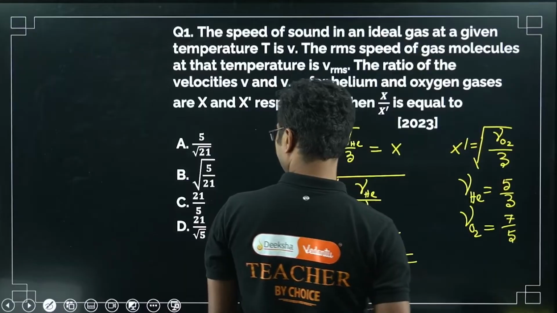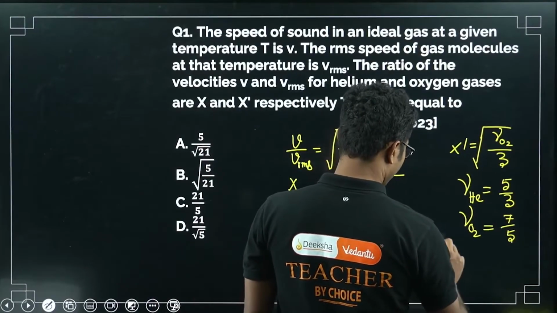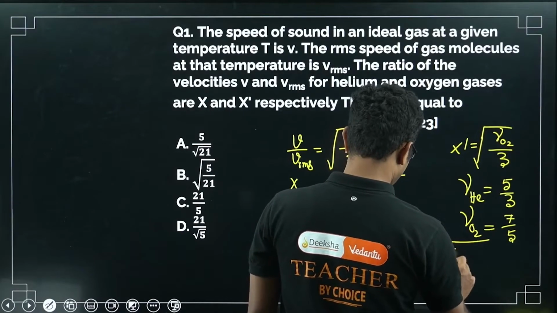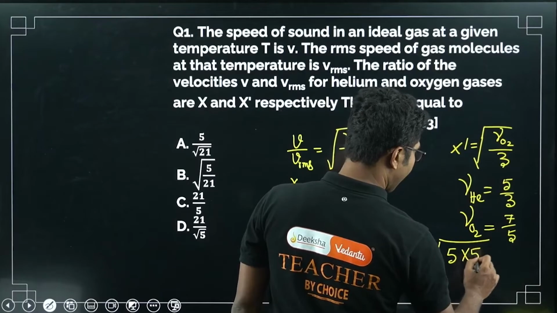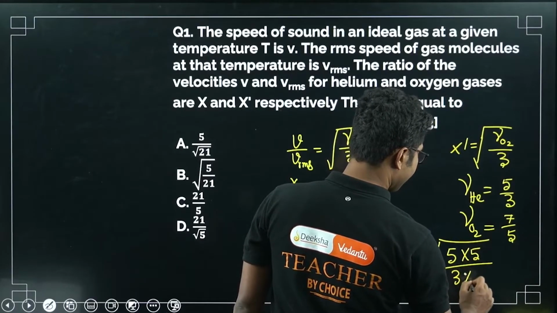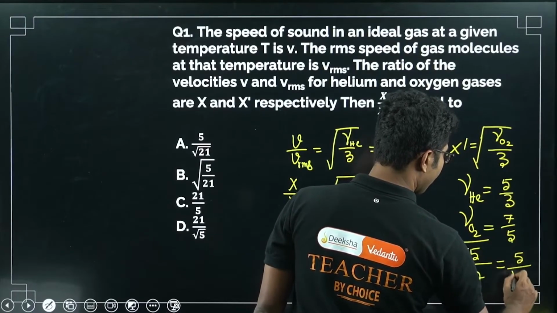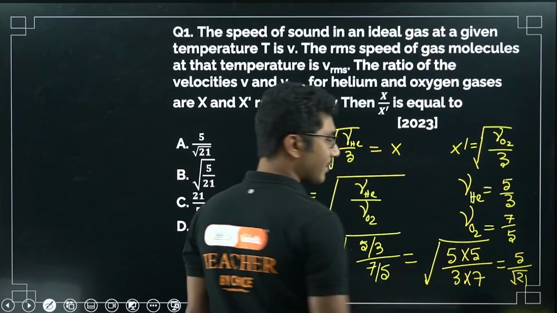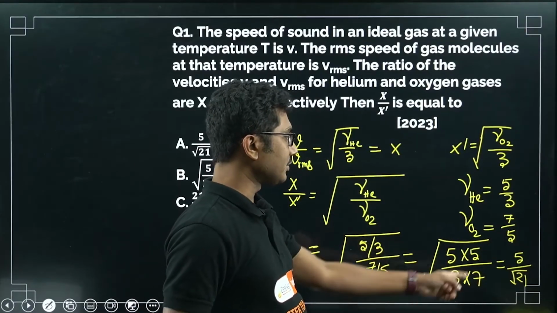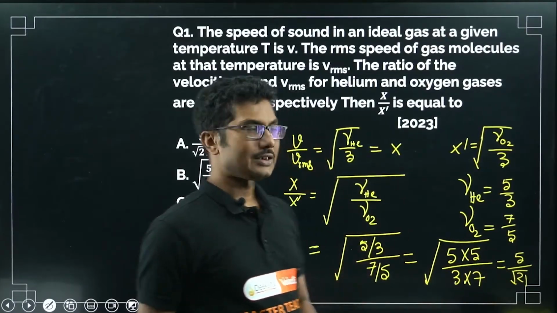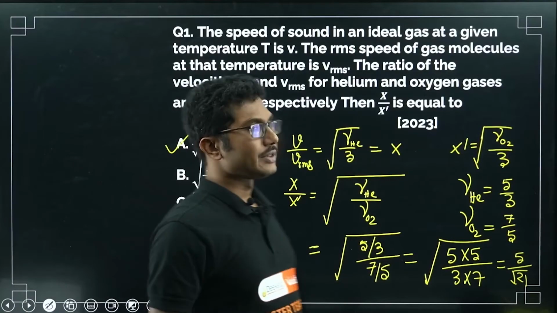Now it will be square root of 5, this 5 was in division, it will go up, divided by 3 times 7. 5 times 5 is 25, square root of 25 is 5, and in division square root of 3 times 7, that is 21. So 5 by square root of 21 is the answer.